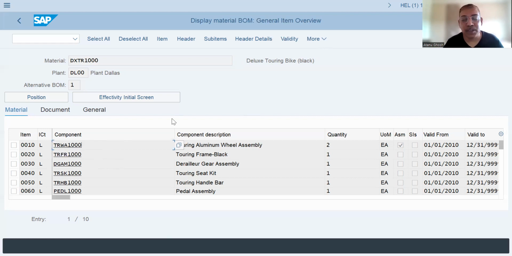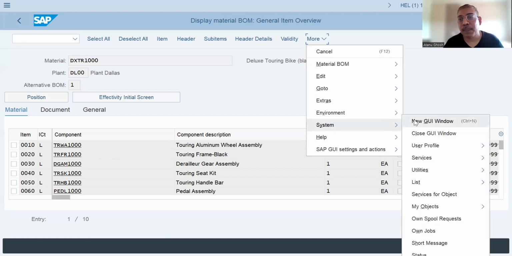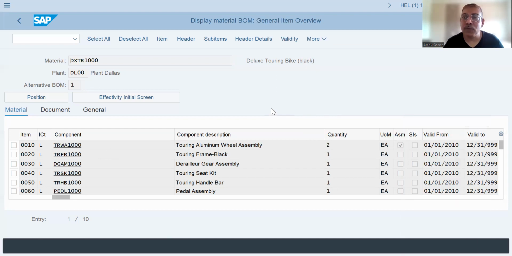So let us keep this screen over here and let us open a new screen. And we are going to bring the stock of these materials at one go. That means in one document. This helps us to minimize the number of documents. So this is a kind of goods movement. So it must be available as a part of inventory management, which is a part of materials management. So let's go to logistics, materials management, inventory management, goods movement.